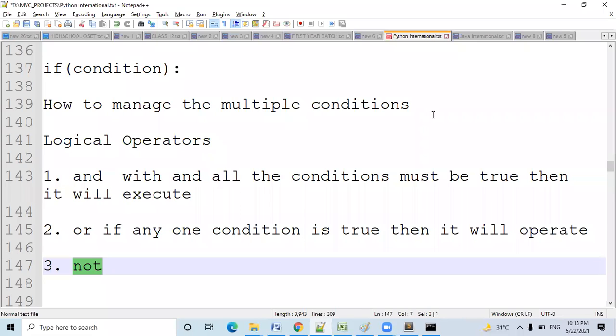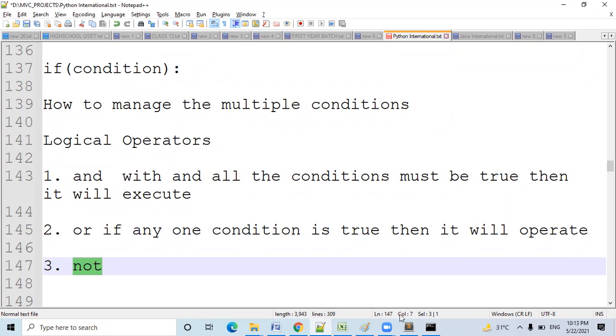Yes, Manoj, very good. What about the precedence? The highest precedence is not, then and, then or. First not, then and, then or. Note down in your copy. The order of precedence is very important.